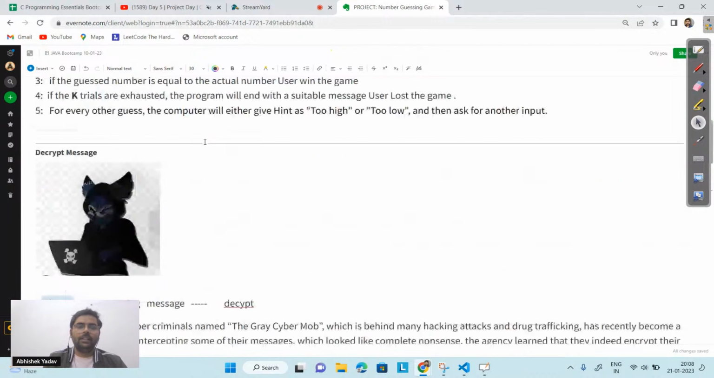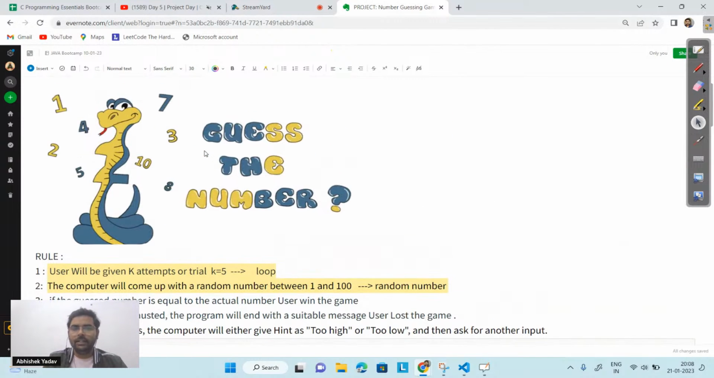And the first one is the number guessing game, where I have to guess a number, and if it is equal to the actual number, I win the game, and if it is not equal, I lose the game. There will be k trials given to you, and you have to guess within these k trials.